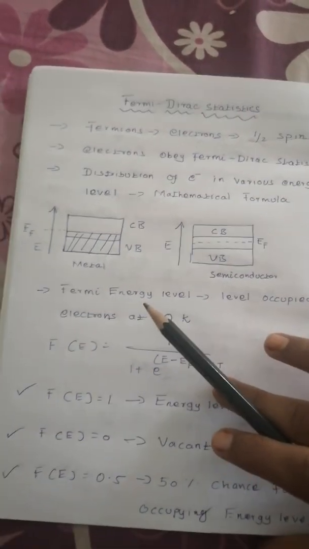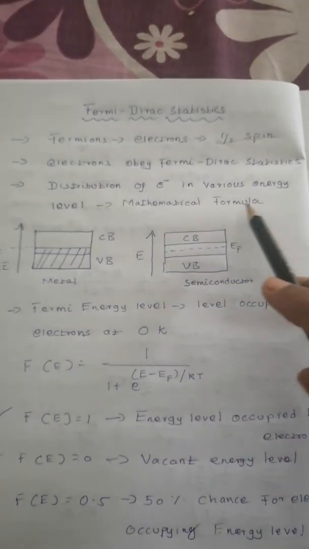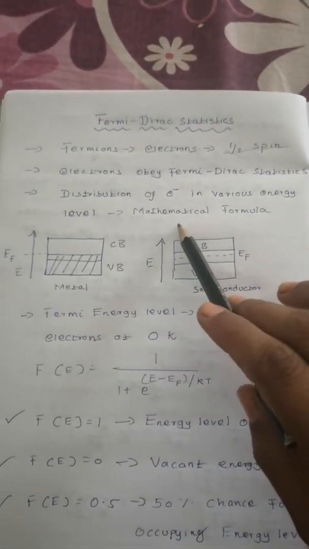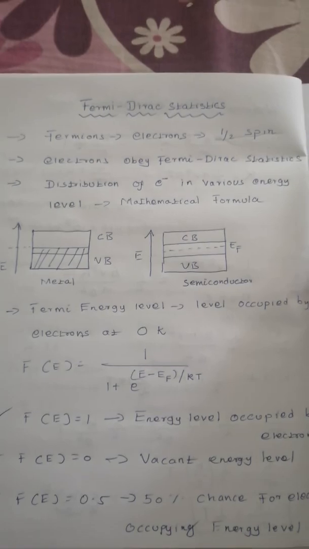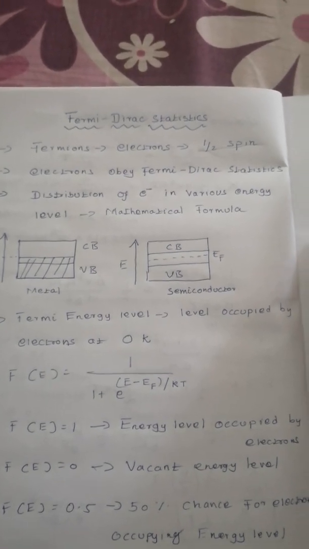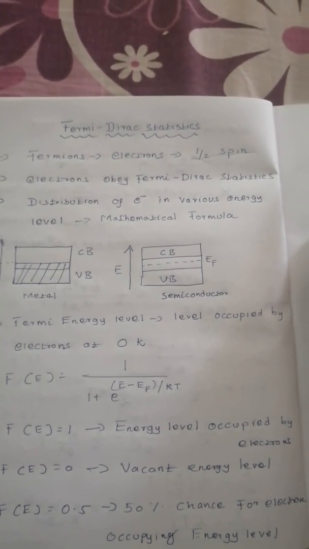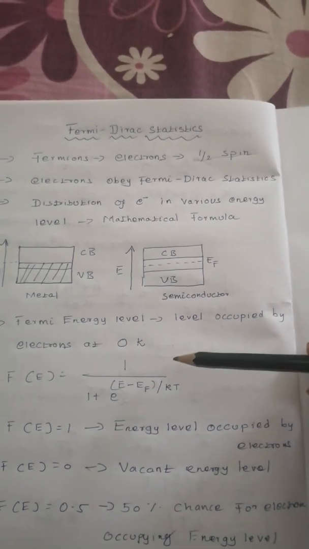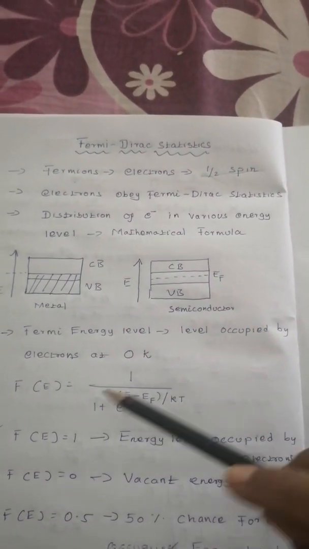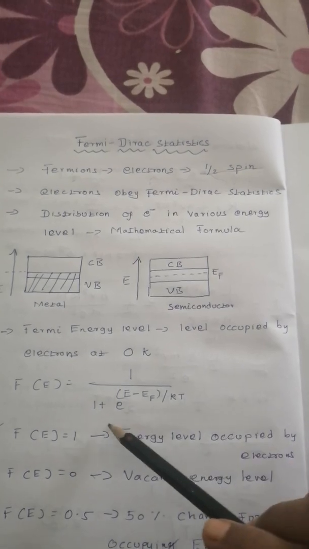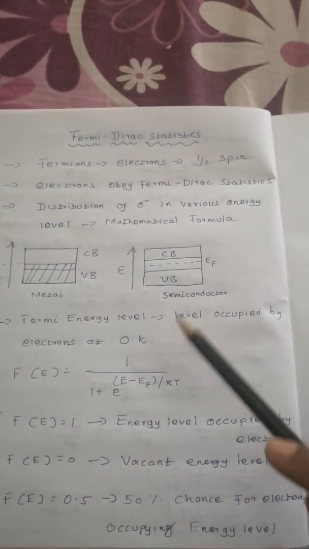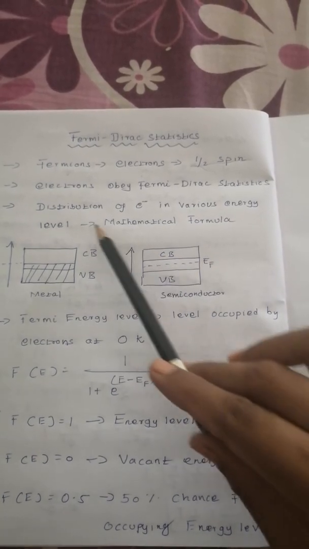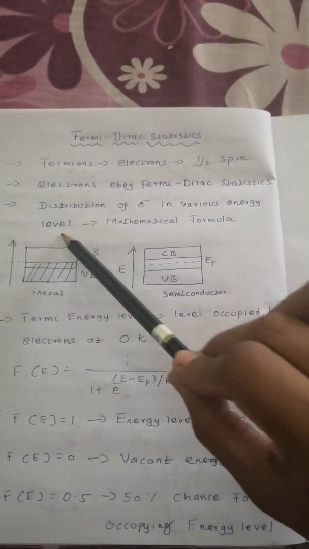This tells you the distribution of electrons in various energy levels in mathematical form. In the last slide we have seen the band structure and distribution of electrons in K shell, L shell, M shell. The mathematical formula for that distribution is: f of E is equal to 1 by 1 plus e power (E minus EF) divided by KT. So this Fermi-Dirac statistics will tell you the distribution of electrons in various energy levels.